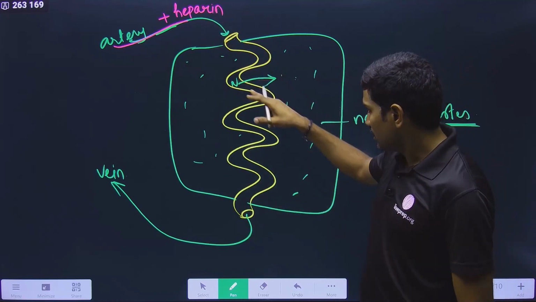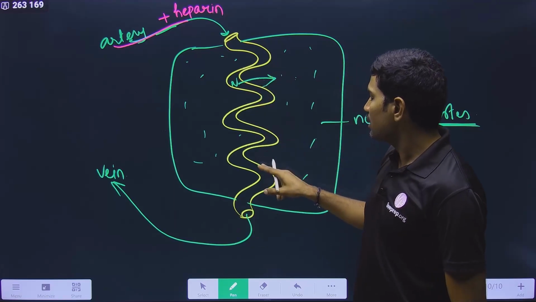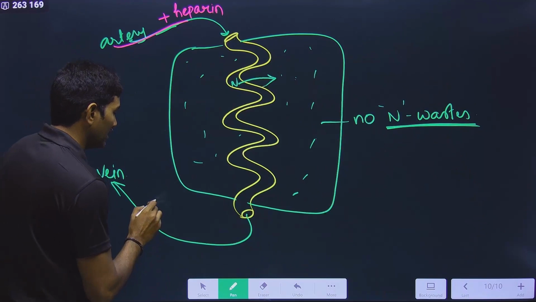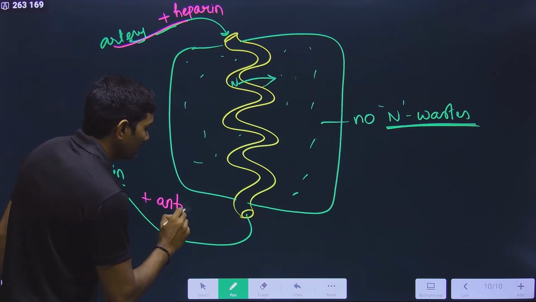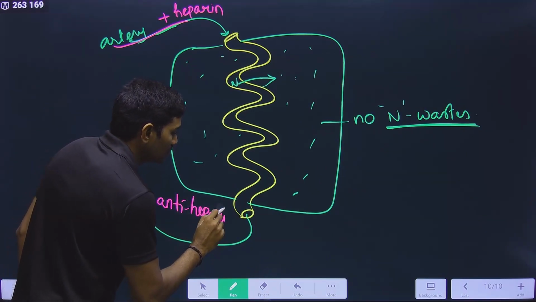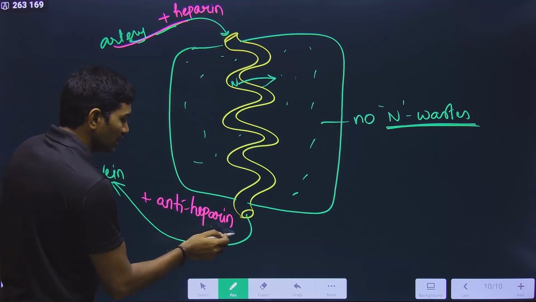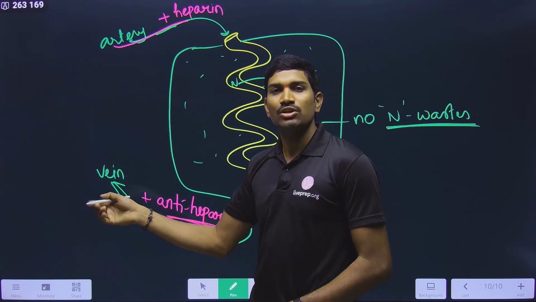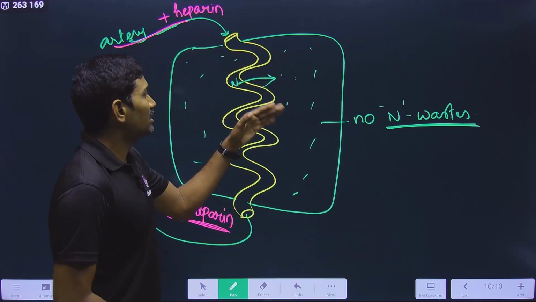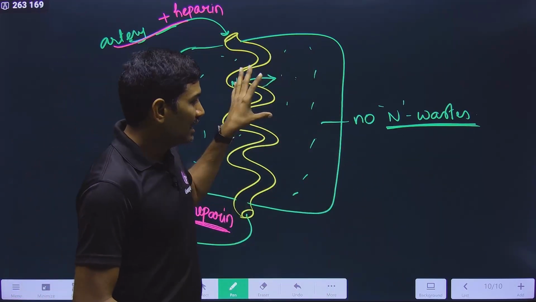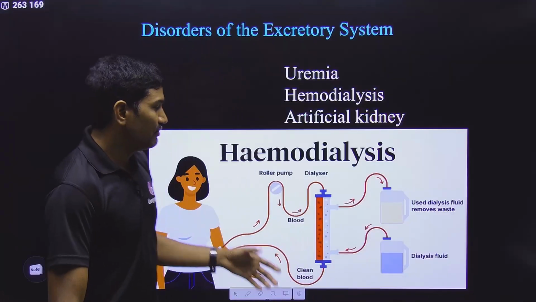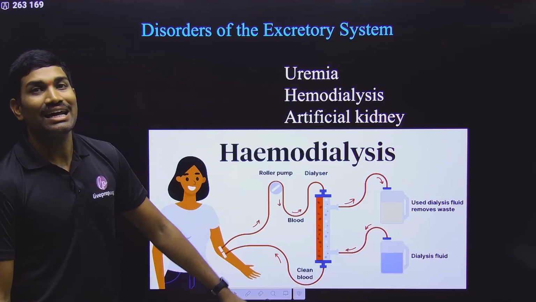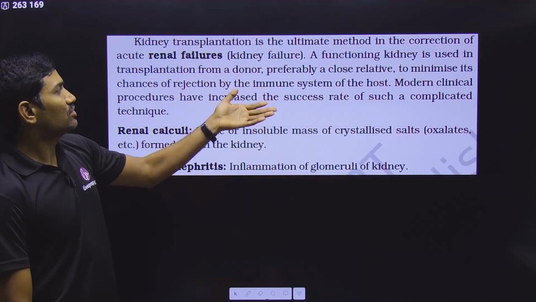It will not coagulate. And after this diffusion process, finally it should be released into the vein. Before releasing into the vein, we need to add anti-heparin. Whatever heparin we have added here should be nullified, and then the blood will be sent back into the patient through the vein. This is how we are ultimately removing nitrogenous waste materials, and this is called an artificial kidney. And this fluid is called dialysis fluid or dialyzing fluid.